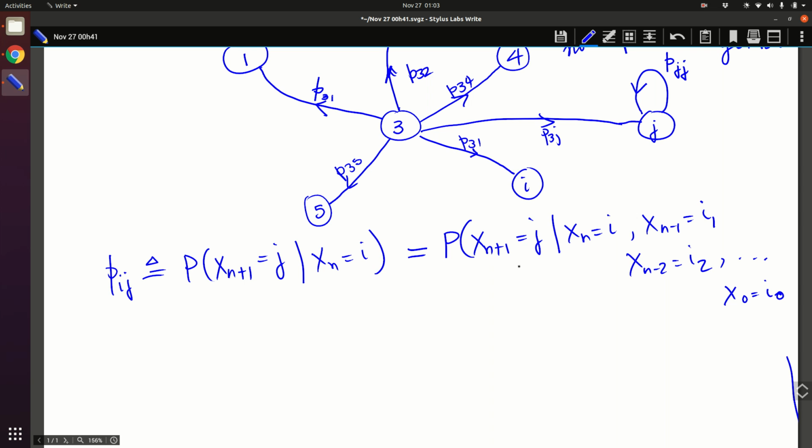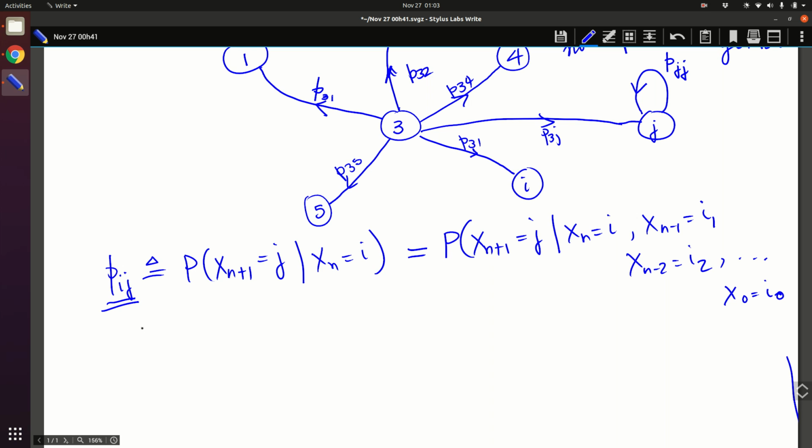This entire probability always remains as P_ij for all possible values of i1, i2. It doesn't matter how you got to state i, but the probability that from that i you go to some other j remains the same no matter how you got to i. So this is called the Markov property.